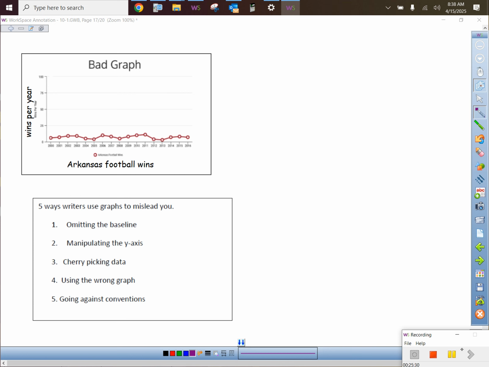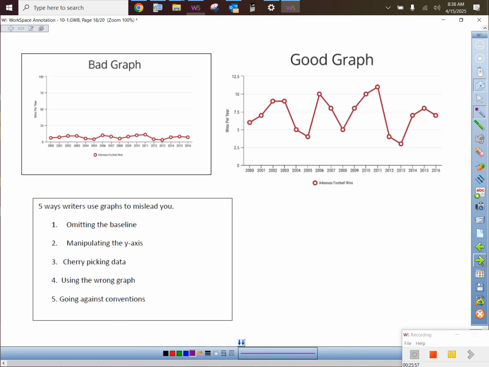First, it was a bad graph when I snipped it out. The titles of the labels are hard to read, so I made them bigger. It's Arkansas football wins on the x-axis. Arkansas is a college, and this is how many wins their football team got over the years. And then the wins per year. Why is it a bad graph? Reason 1, 2, 3, 4, or 5. 2, because they have manipulated the y-axis. In other words, a bad scale on it. This is what it should look like.